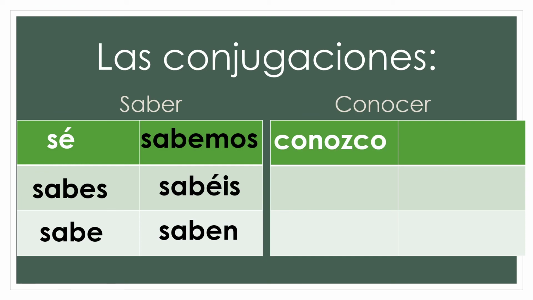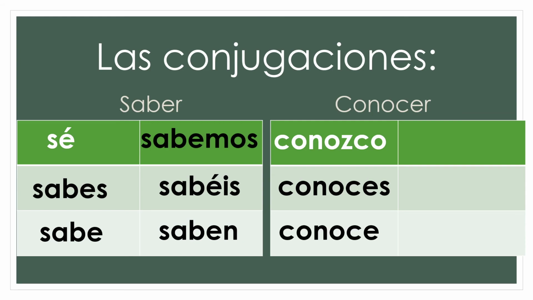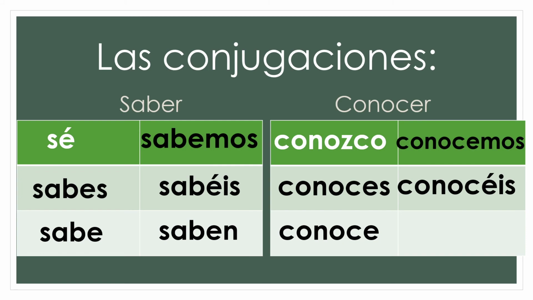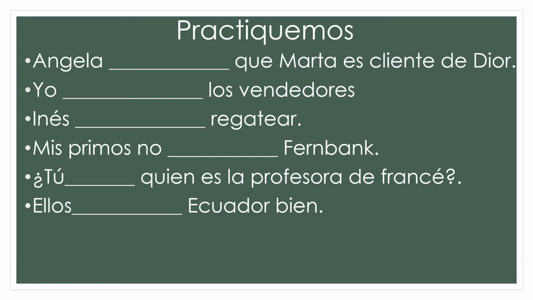All right, conocer. Yo conozco, tú conoces, él, ella, usted conoce, nosotros conocemos, vosotros conocéis, ellos, ellas, ustedes conocen. Again, irregular in yo. Memorize the yo form. Everything else is regular, just like we did in Spanish 1. Another easy one. The hardest part is knowing which one to use where. Conocer, people and places. Nothing about them, just specifically people or places. Everything else is saber. All right?